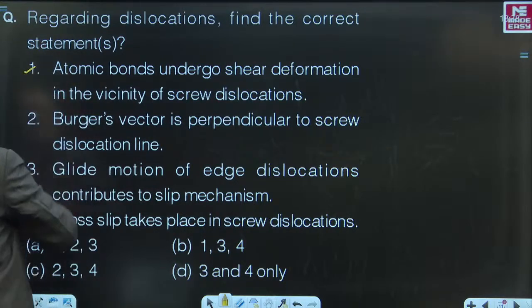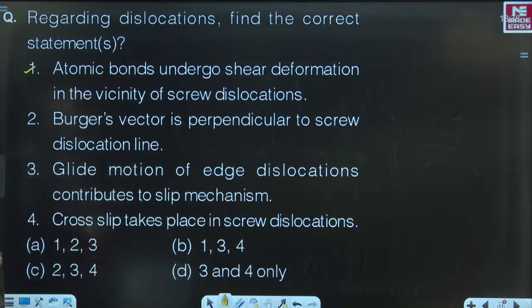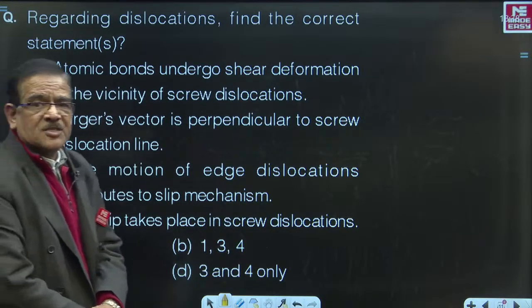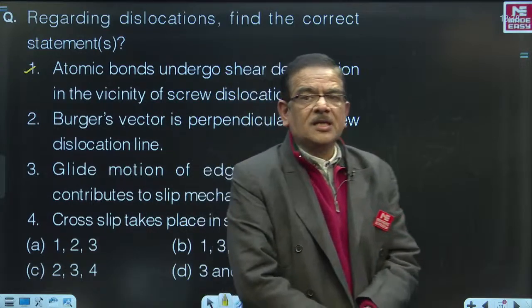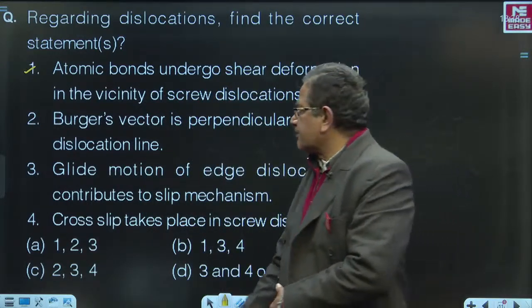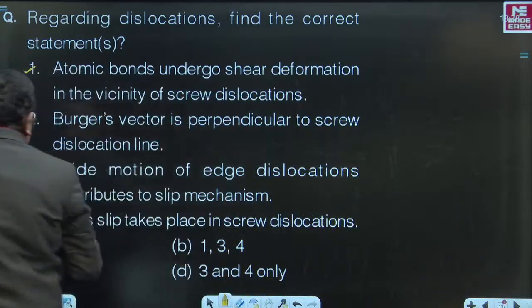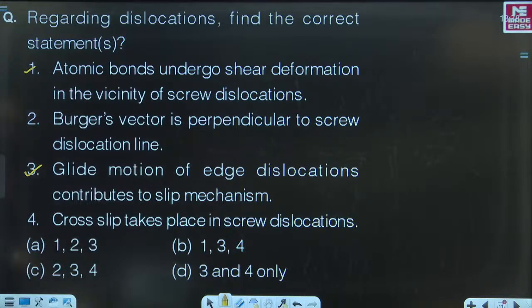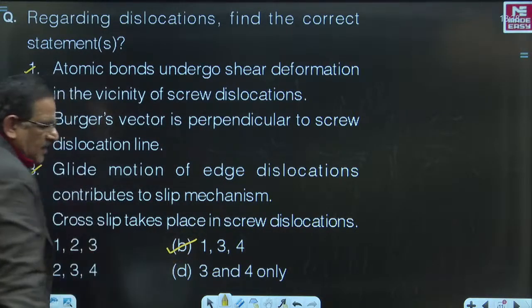Keep on correcting. Next, 2. Burgers vector is perpendicular to screw dislocation line. Burgers vector is not perpendicular, it is parallel. Therefore, 2 is not correct. Next, 3. Glide motion of edge dislocations contributes to slip mechanism. Absolutely, this is correct. Glide motion contributes to slip mechanism. So, statement number 3 is correct. And statement number 4, cross slip takes place in screw dislocations. This is also a correct statement. So, 1, 3, 4 are correct. Accordingly, choice B is the right answer for this.